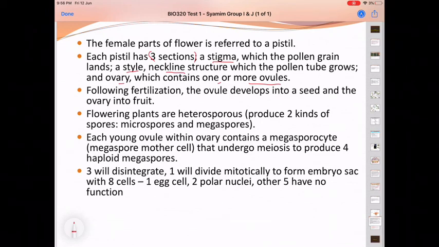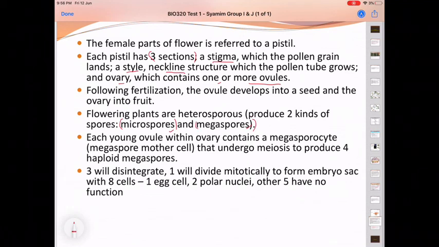The ovary later becomes the fruit that we eat. The flowering plants are heterosporous because they produce 2 kinds of spores, the microspore and the megaspore. Microspores form the pollen grains, which belong to the male. Megaspores develop into the seed, and this belongs to the female.